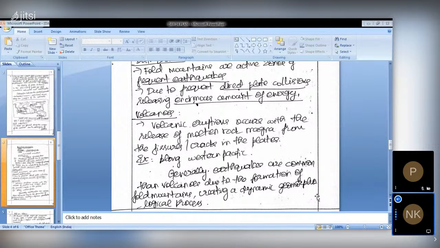Okay, here in this question I have covered everything. You can see the focus of the question is on why it is formed along the margins and the earthquakes and volcanoes. So for the focus of the question, we have given the formation, what are fold mountains, and how the fold mountains are formed. Okay, and we have come to the focus on why they are present on the margin of the continents and the global distribution of the fold mountains, and subsequently earthquakes and volcanoes are also discussed here. This is the structure of an answer. This is what the question demands. Okay, that's all. Still anyone is having doubt in this question?